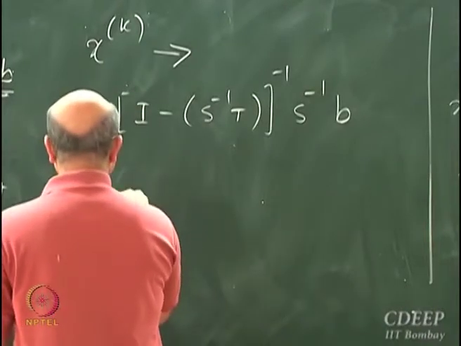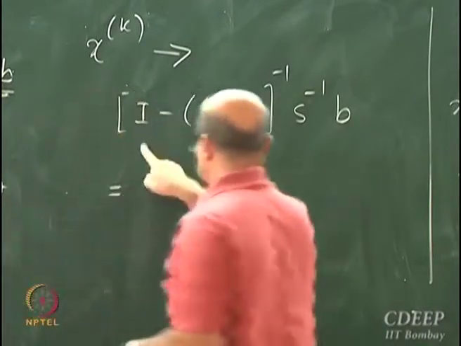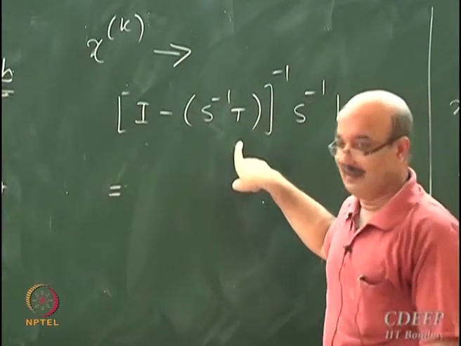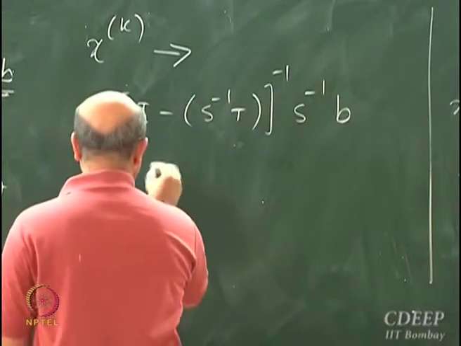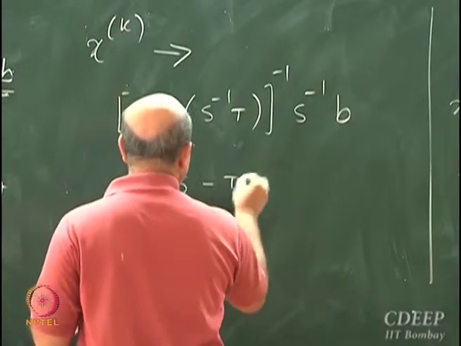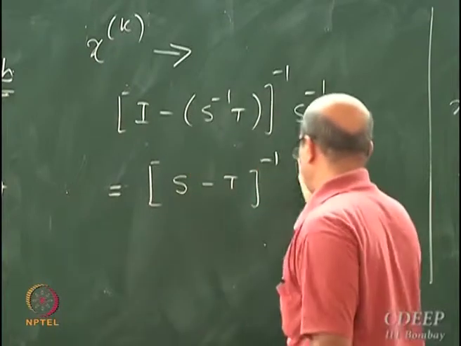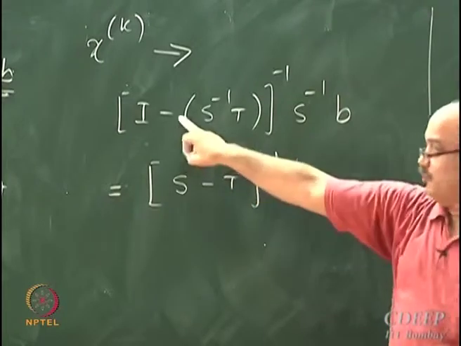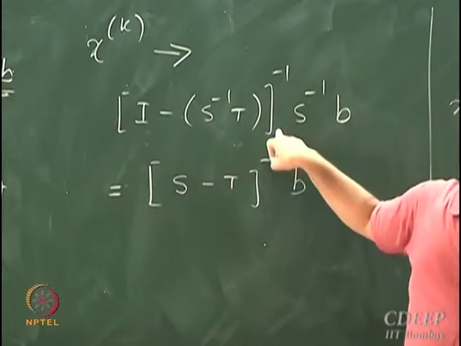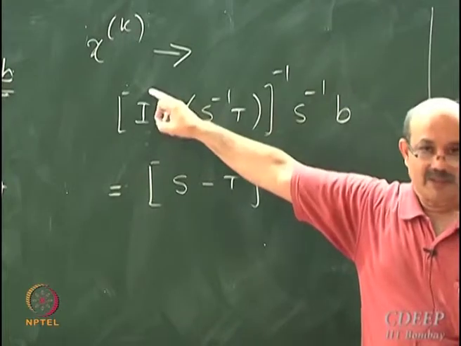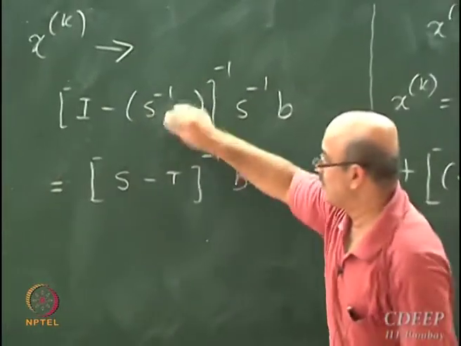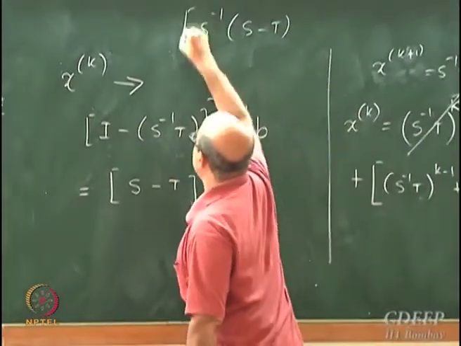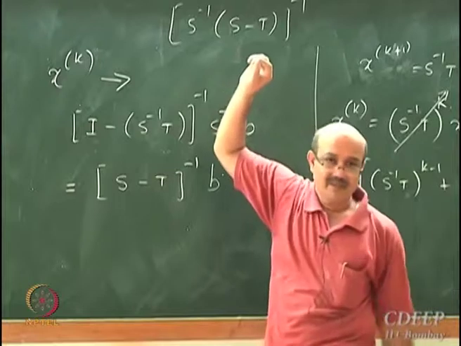What is this equal to? Can you expand this further? This can be very easily shown to be S minus T inverse. Just expand this. You take S inverse common, so the bracket can be written as S inverse into S minus T, whole thing inverse.